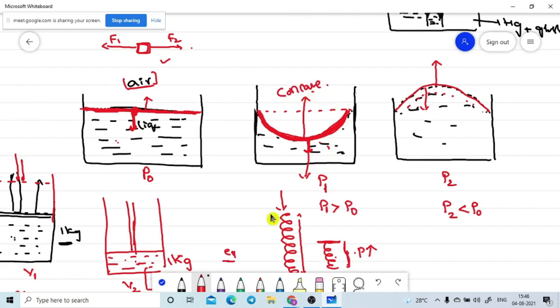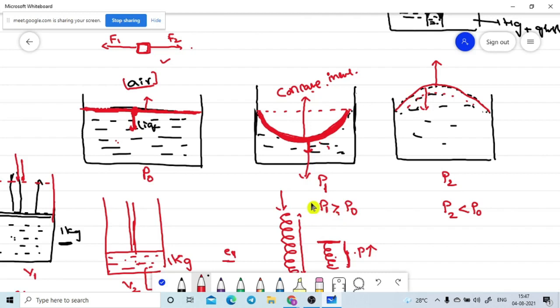Yes, sir. Concave shape means if the liquid surface is concave, then the pressure must be increased at the liquid surface. Liquid surface pressure must be increased. Is it correct or not? I did wrong. Yes, wait for me. Whether I did wrong, or is there any issue with this one?